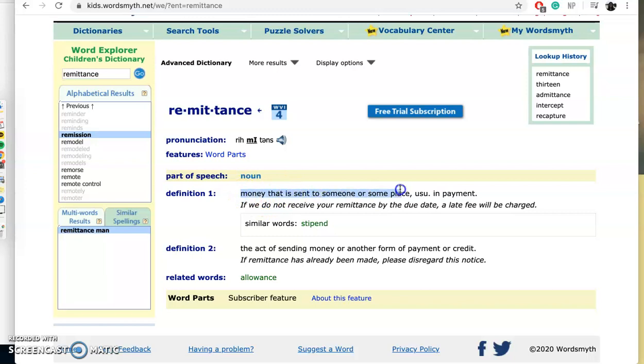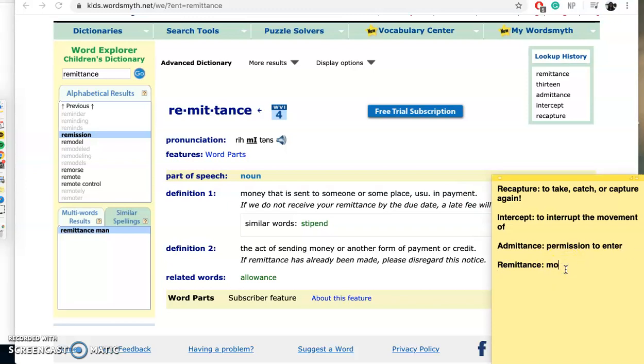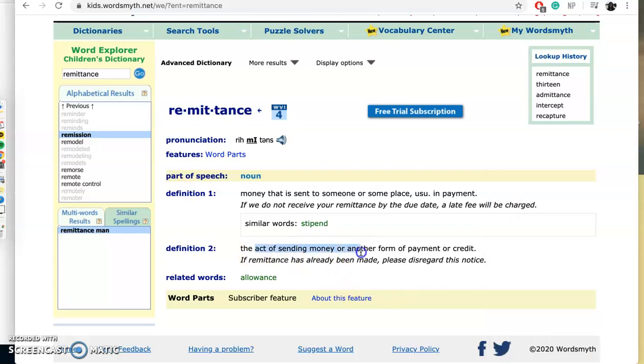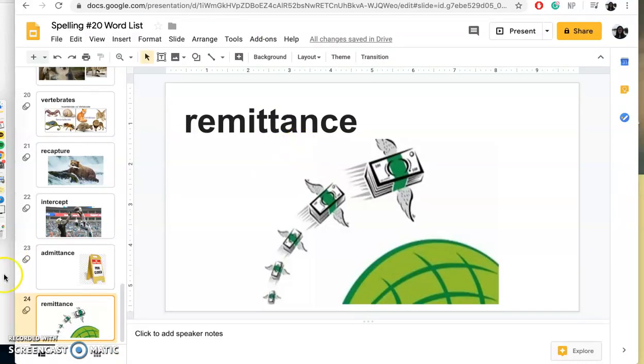Money that is sent to somebody or to some place. Or it can be the act of sending the money. So for example, if we do not receive your remittance by the due date, a late fee will be charged. Or if remittance has already been made, please disregard this notice. So basically you're paying it, right? Payment. It's a payment. Awesome.